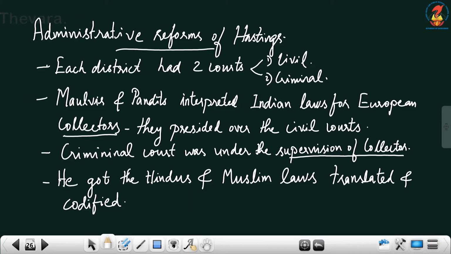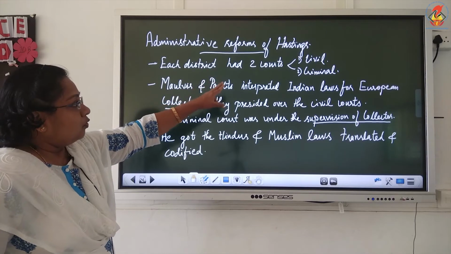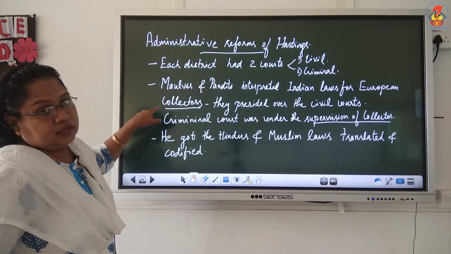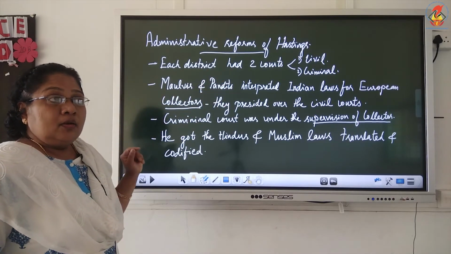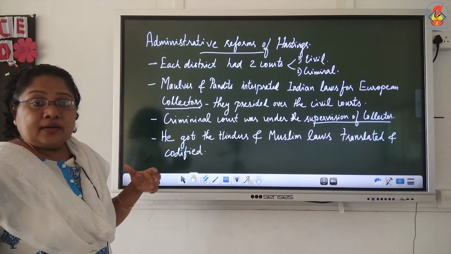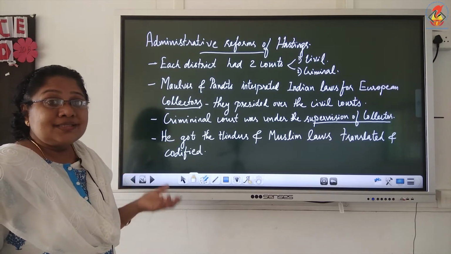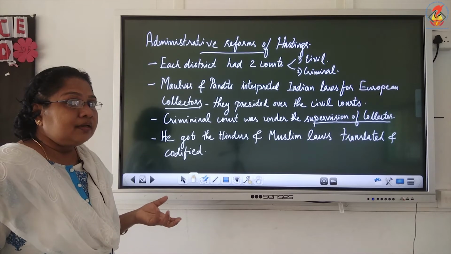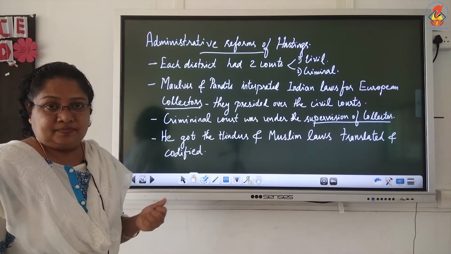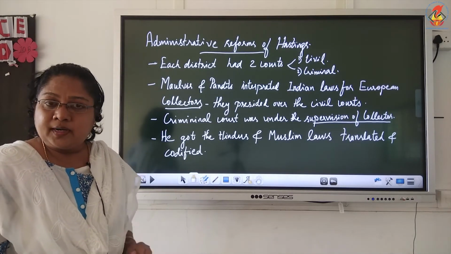In each district he made 2 courts: one is a civil court, another one is a criminal court. He knew that in order to control a country, all the systems and all the laws related to the country have to be learnt. Only then can the country be properly governed.